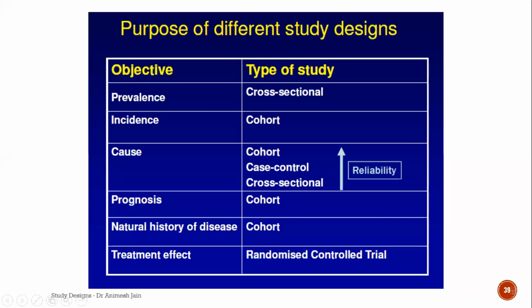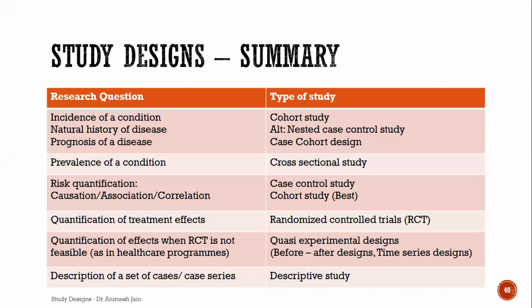Natural history, that means how a disease progresses right from the pathogenesis or pre-pathogenesis to the outcome, whatever I'm looking at, whether it's the cure or the outcome in the form of coma or death or whatever. So I should go for cohort because it's a prospective or a longitudinal study. If I'm looking at a treatment effect, I should go for a randomized control trial. So again, to give you a summary, these are the best types of study designs I have given you so that you can have an idea.